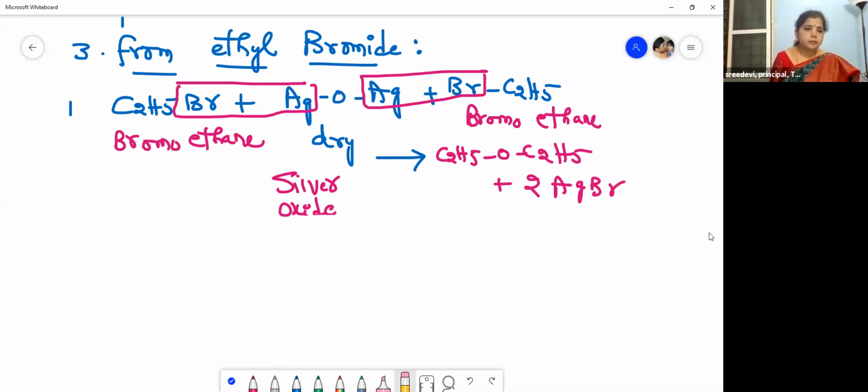I'll show you again. So this is C2H5Br plus dry silver oxide. You got diethyl ether. Then by this method,